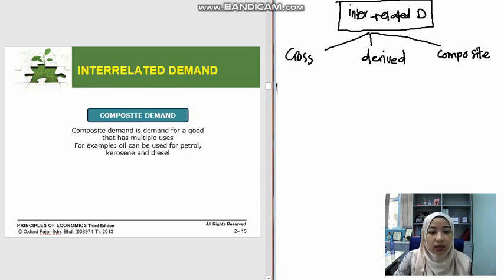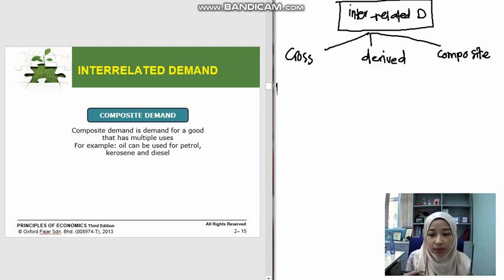The last one here is composite demand. Composite demand explains the demand for a certain product that has multiple uses or purposes, so you can get various products from one particular product.